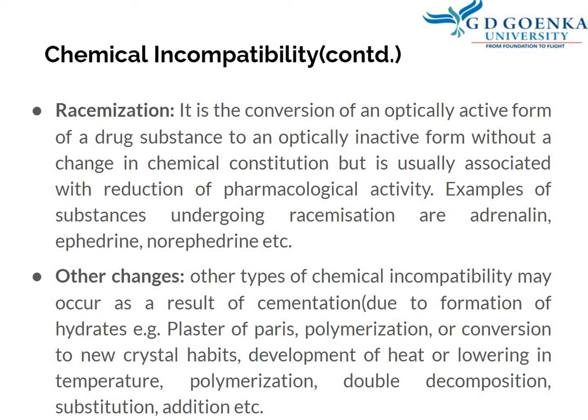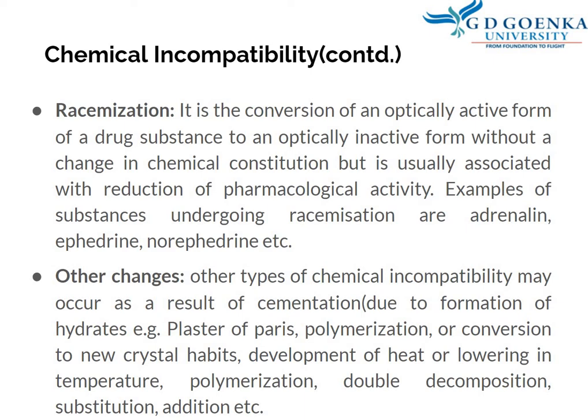For example, levothyroxine is an L form. Levofloxacin is an L form of the antibiotic ofloxacin.